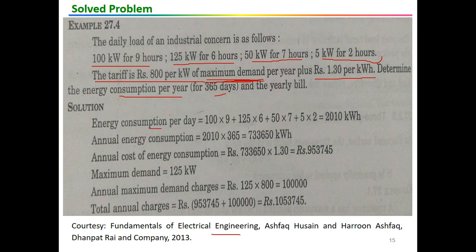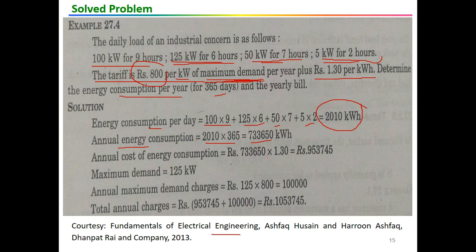So let us take a look. Energy consumption per day will be 100 into 9, so 100 into 9 is the first part, 125 multiplied by 6 second, 50 into 7 third, plus 5 into 2. So the total energy consumption per day will be this. This is 2010 kilowatt hour, because this is in kilowatt and this is in hour. Now annual energy consumption: this kilowatt hour will be multiplied by the days, and now it becomes 7,33,650 kilowatt hours.